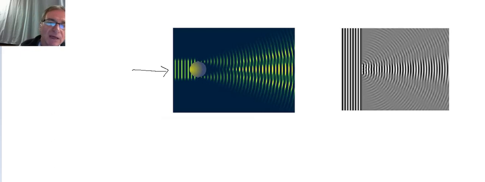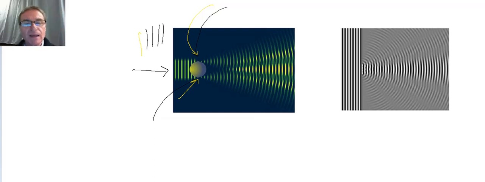But the light waves at the edges of the ball, right there, I should change the color here to something that is more visible. The light waves at the edges of the ball, okay, they are able to get by. But notice what happens to those light waves when they get by. The light waves were flat, now I got to change it back to black, were flat as they approached the ball, but when they hit the edge of the ball, the light waves became curved.